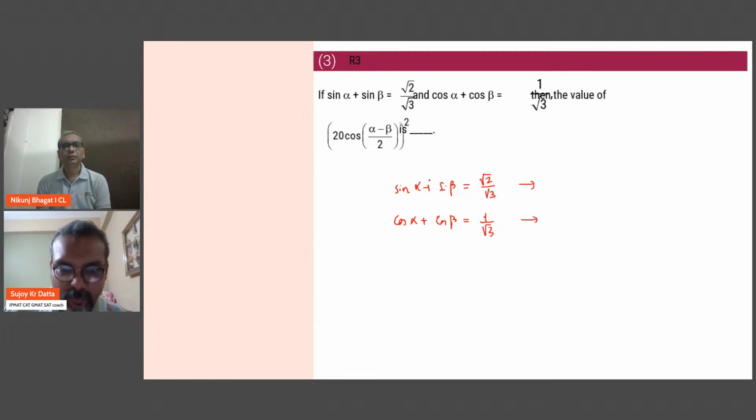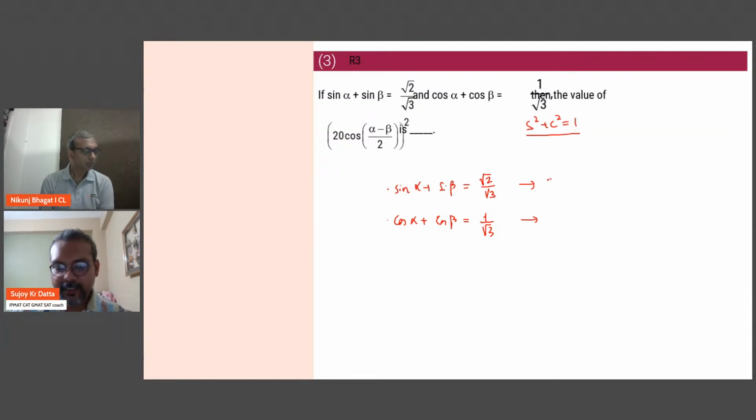I don't really want so many terms, right? When you see sine and cos, think of sine squared plus cos squared equals 1. Can I make use of this identity? So to get that, square both the equations.